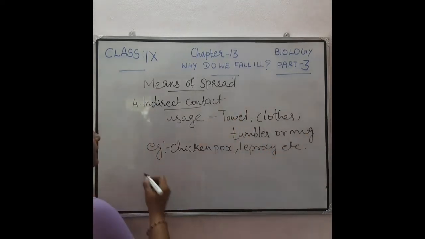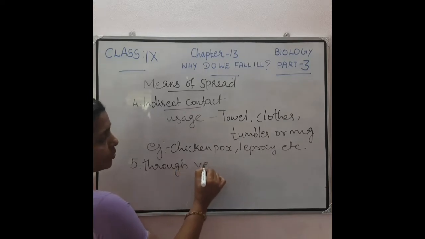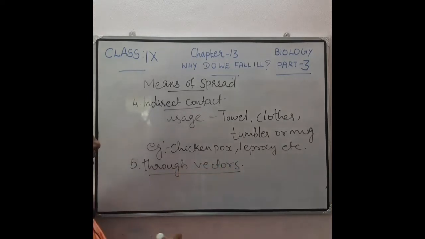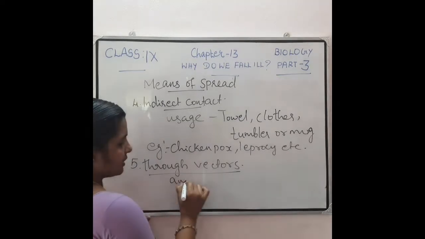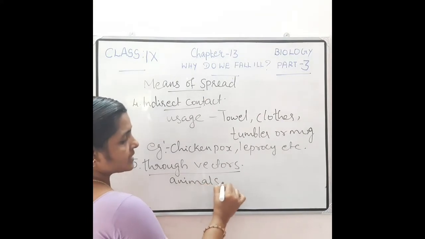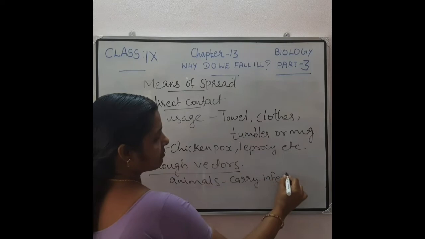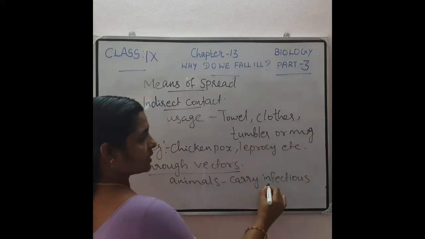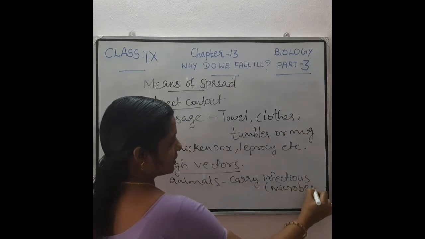Okay. Then another one is through vectors. So what are these vectors? Here the vectors are the animals which carry infectious agents such as microorganisms or pathogens, infectious microbes.